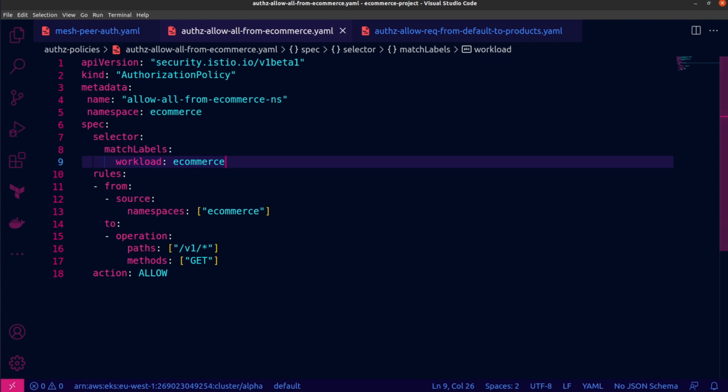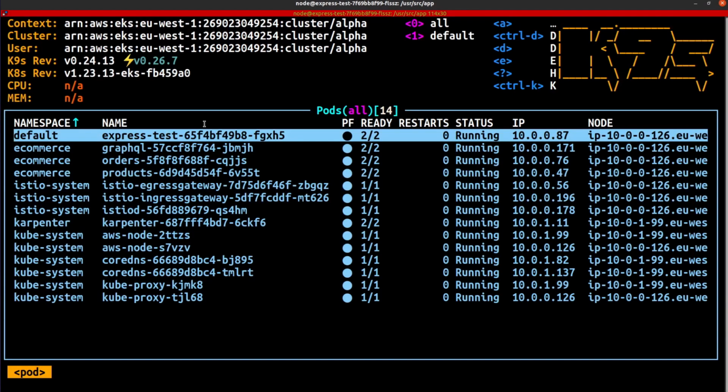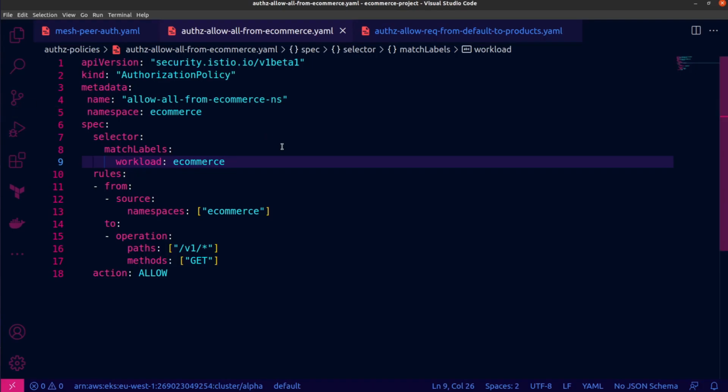Now let's turn our attention to the application that I'm actually going to be working with, or applications rather. I've got two separate workloads running in the mesh. I have my express test application and an e-commerce app which consists of orders, products, and GraphQL. Now let me switch back to my authorization policies. Now my policies are going to use the namespace as a source. You can see that over here.